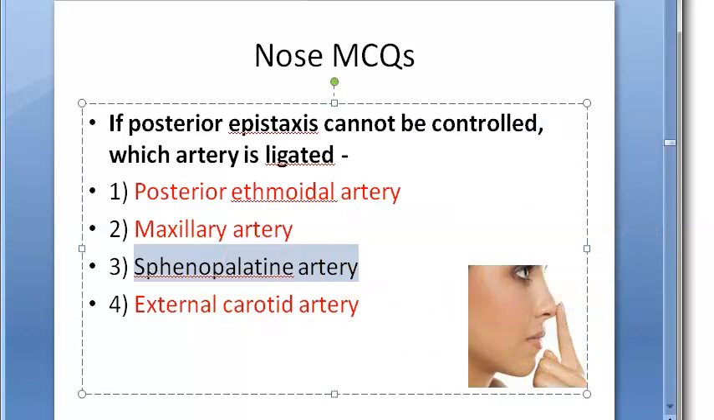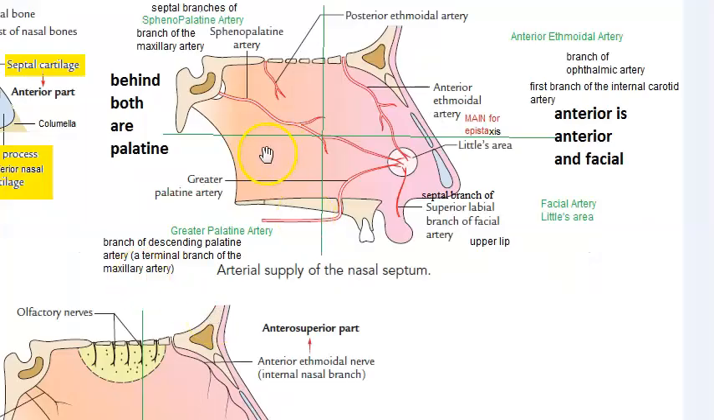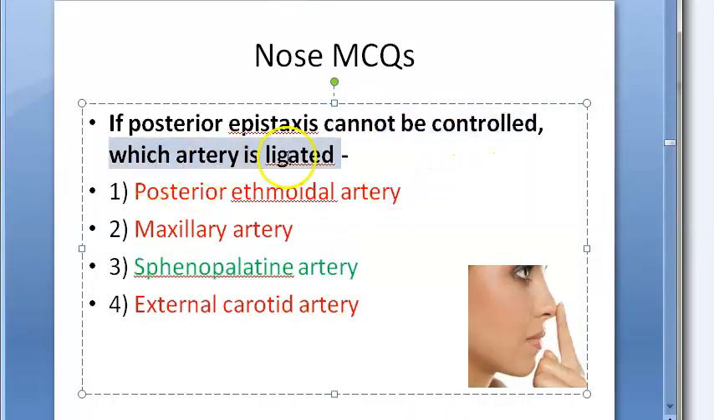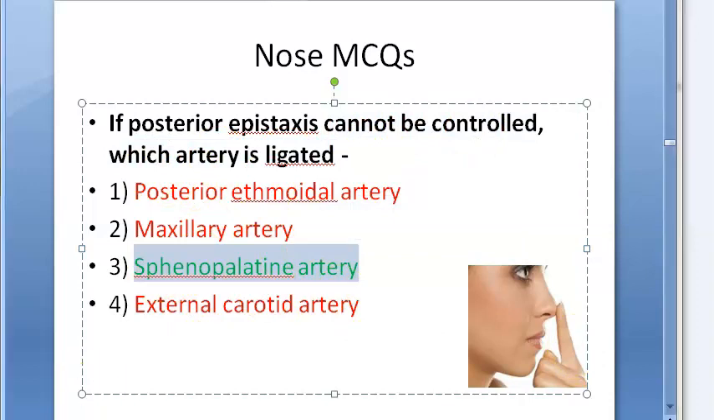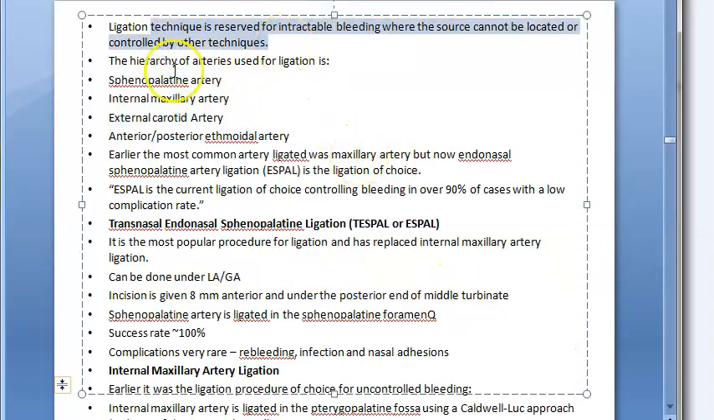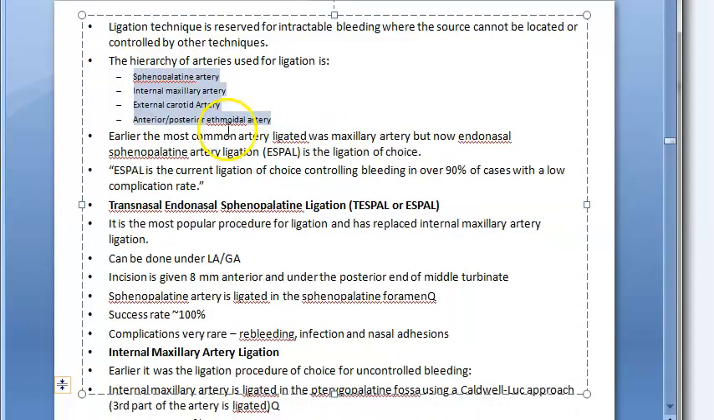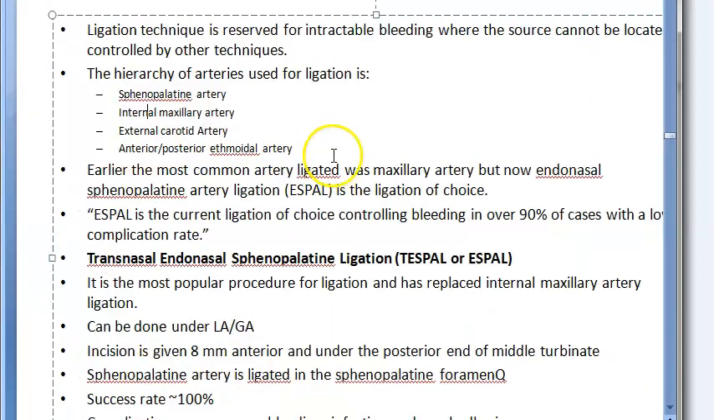Did you get it? Sphenopalatine artery, you know where it is, right? This one. Whenever there is a posterior bleed which is uncontrollable, they are using specific words here, which cannot be controlled, the artery ligated is the sphenopalatine artery. Some information on ligation here: the hierarchy of arteries used is sphenopalatine artery, internal maxillary artery, external carotid artery. So sphenopalatine is the first thing they are considering here. Then the internal maxillary artery, external carotid artery, anterior and posterior ethmoidal arteries.